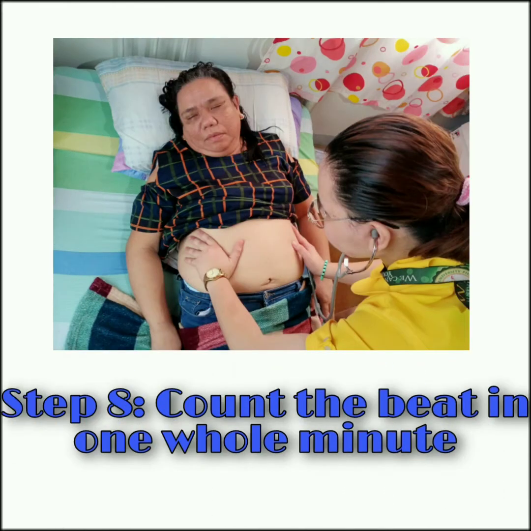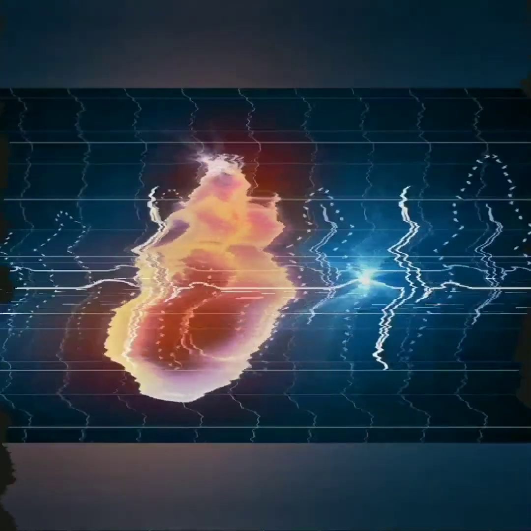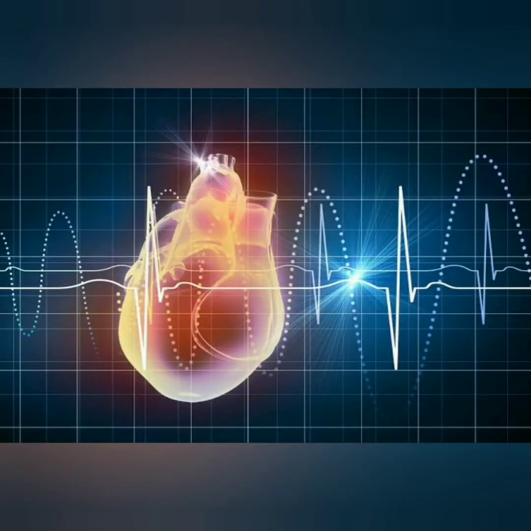Step 8. Count the beat in 1 whole minute. 2 beats are equal to 1 count. Normal result is 120 to 160 beats per minute. Below or above this range indicates fetal distress.